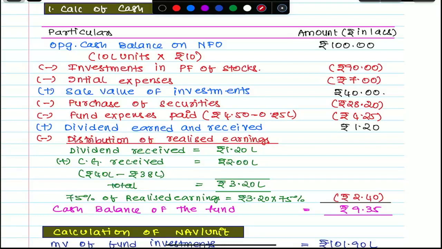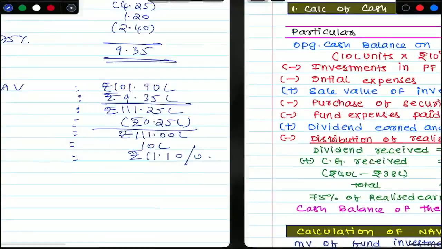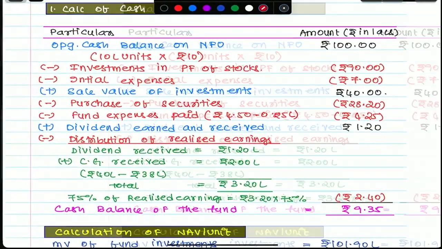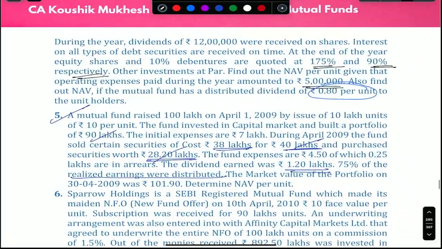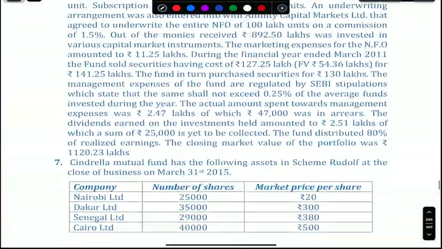Listening? Is 38 lakhs relevant or not relevant? Relevant for what calculation? For the cash balance calculation it is relevant because we have to compute the capital gain. But for the overall NAV calculation it is irrelevant because 38 lakhs is a cost. NAV is calculated at market value, not at cost. Clear everyone? This is a very important question that was given in the exam already. Which question number did we complete? 5.